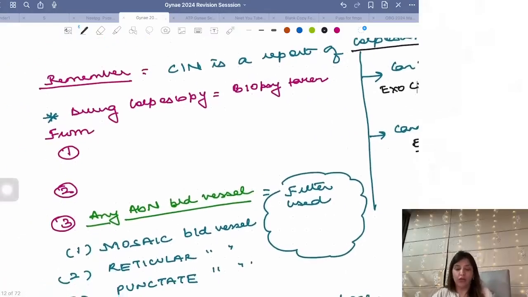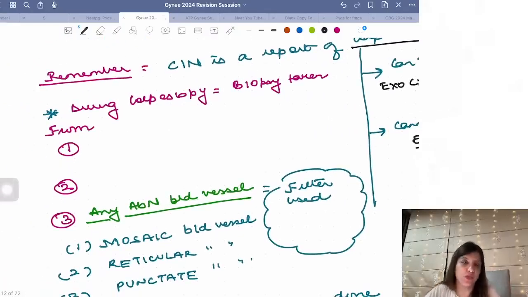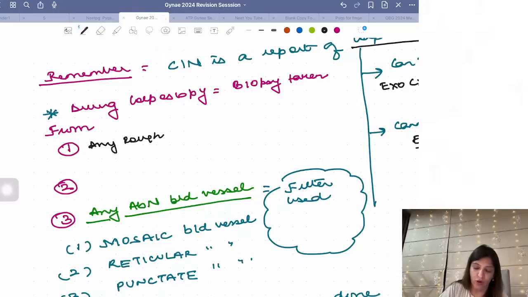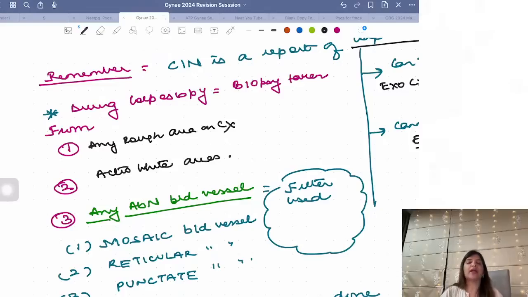Now, during colposcopy, from where all do you take a biopsy? When you are doing colposcopy, you are going to take biopsy from any rough area on cervix. Number two, you are going to take biopsy from aceto-white areas. What are aceto-white areas?